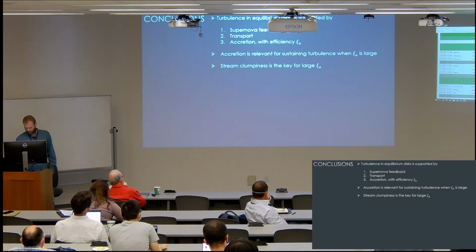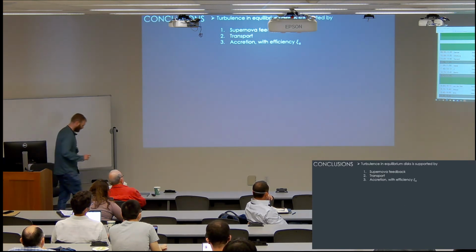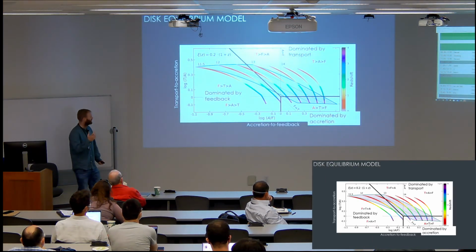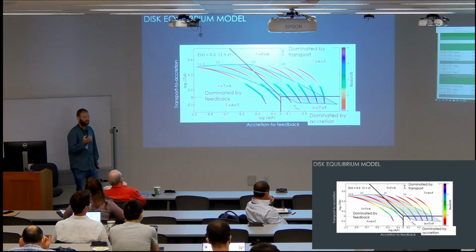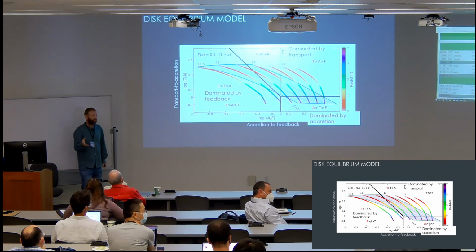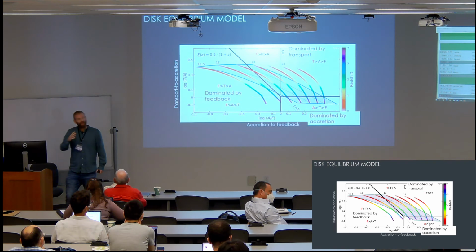So the key is the clumpiness. When the disk is very clumpy, you expect the clumps to be more dense than the disk. So if the stream is extremely clumpy, now the actual density contrast, if you just use simple momentum conservation, you don't need very high density contrast to convert more than 50% of the kinetic energy to turbulence.